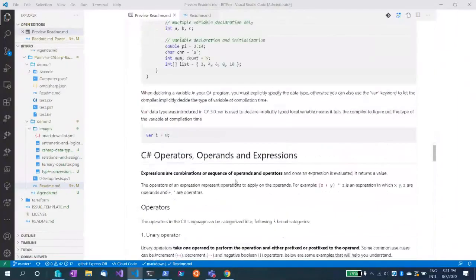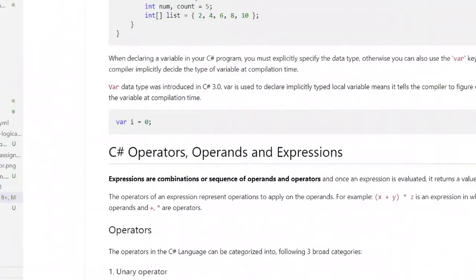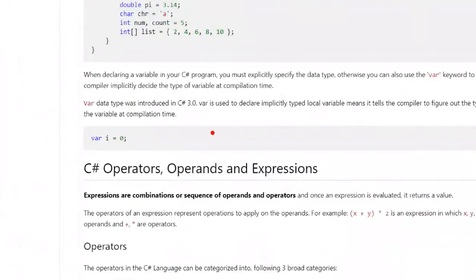So we learned that C# is strongly typed, and we always have to define the type of the variable when we are declaring it, like string, integer, and all the types. But there is also functionality available wherein, if you don't know what that data type would be, you can simply use the var keyword and define your variable.